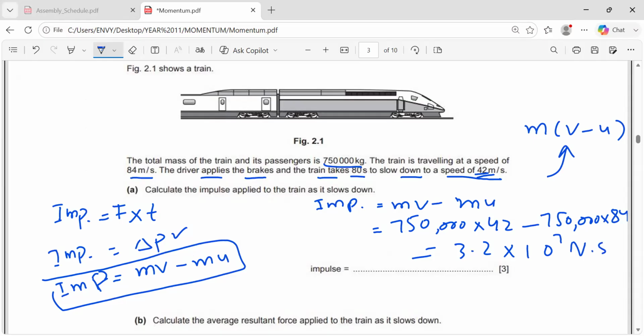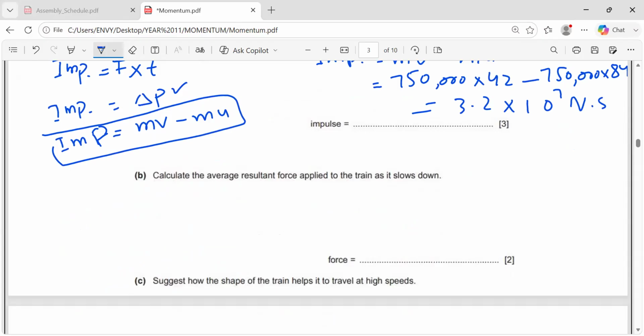This is the answer. Now, the second question says calculate the average force. Again, if we use the other equation, we have the mass, but we don't have the acceleration. So why go to this? We are not going to use it. We can use the simple one because we already have everything: change in momentum divided by change in time. The change in time is already given.